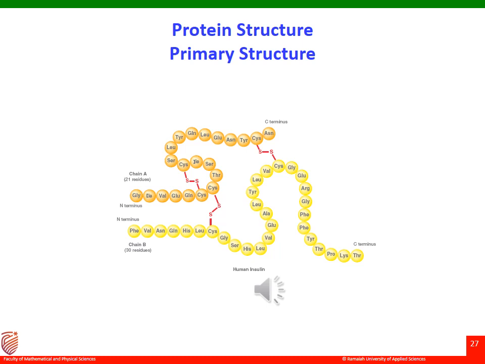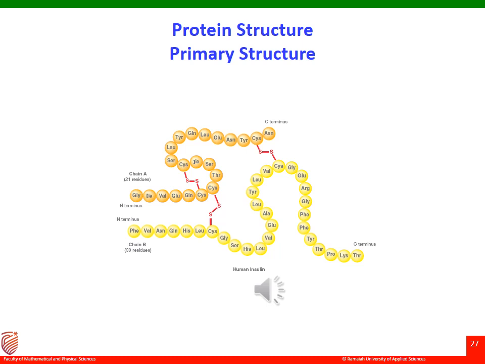In the figure shown here, there are two chains, chain A containing 21 residues and chain B containing 30 residues. Each of them is going to bind to the other. In chain A, there is a disulfide linkage or bridge that forms an intra-chain disulfide bridge, and now chain A and chain B are again going to link to one another through a disulfide linkage, but this disulfide linkage is now between two strands, that is chain A and chain B. Therefore, a disulfide linkage is formed between chain A and chain B, right?